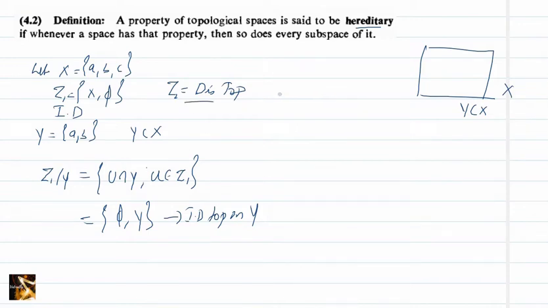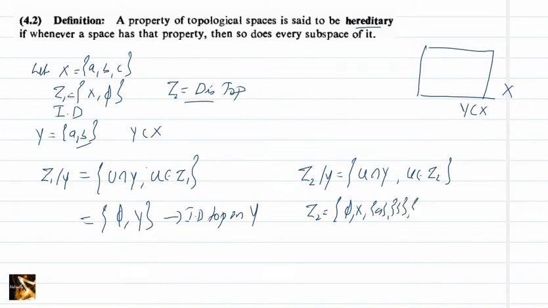Now we will check what about tau 2, that is being discrete. Again we can take Y as {A, B} itself, then what will be tau 2 restricted to Y? That is the same as before, U intersection Y, but U is a member of tau 2. But what are the members of tau 2? Every singleton set is open in this topology. We know the members of tau 2 are phi, X, and all singleton sets, that is {A}, {B}, {C} and {A, B}, {A, C} and {B, C}.